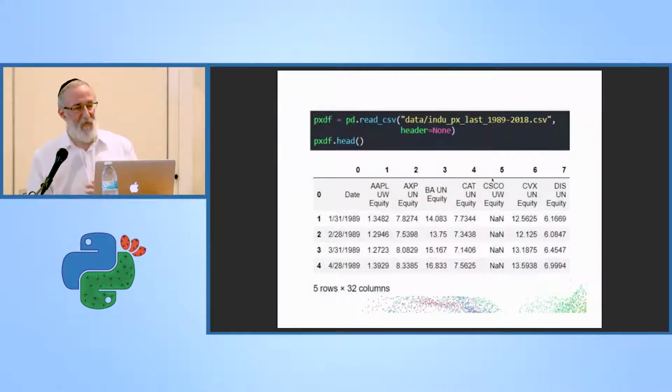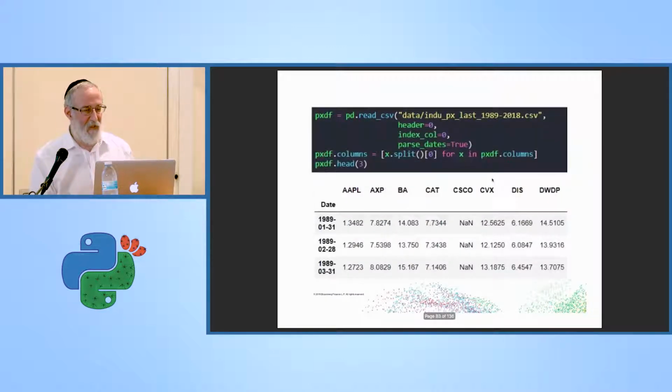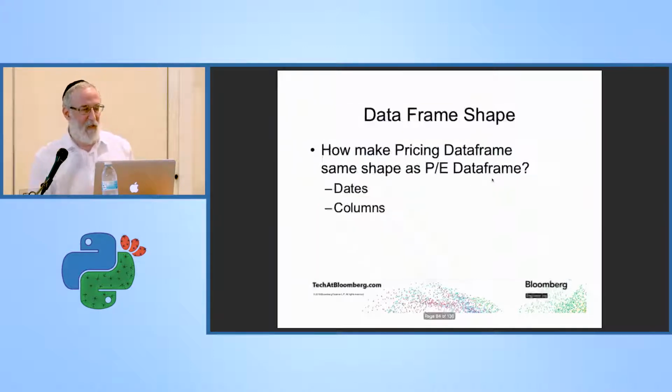So I have a CSV file of prices. I read that in. Same issues as before. I cleaned it up a little bit. This also goes back to 1989. There's a couple of stocks missing prices. They weren't trading yet.